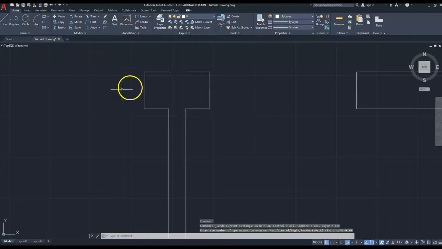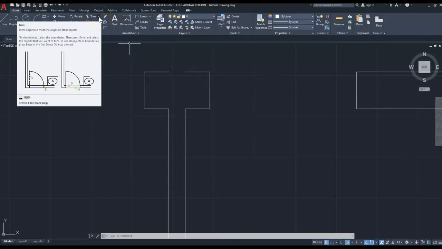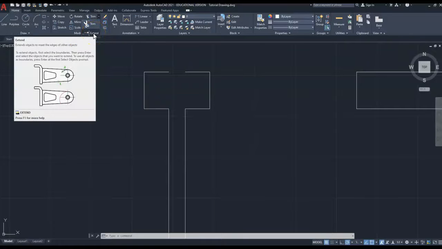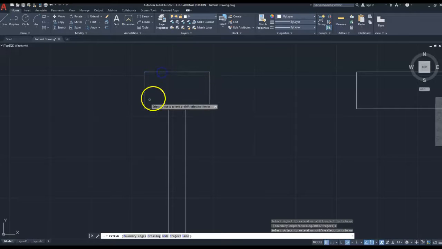Or I can use this other function here, which I know it says trim, but if you drop down the little arrow at the side, I can choose to extend as well. So if I choose to extend, it says select the object to extend. So I'm just going to click that line, and that extends that line for me. So as we move forward and get more competent and confident using AutoCAD, there are many little tips and tricks to do things slightly quicker.